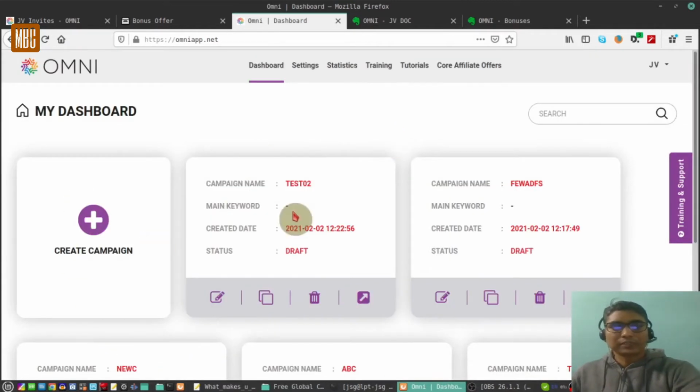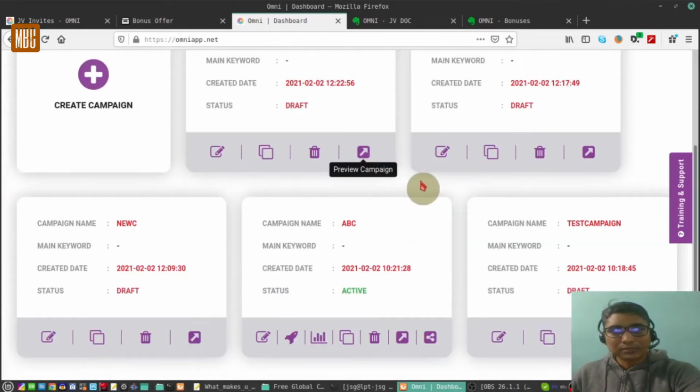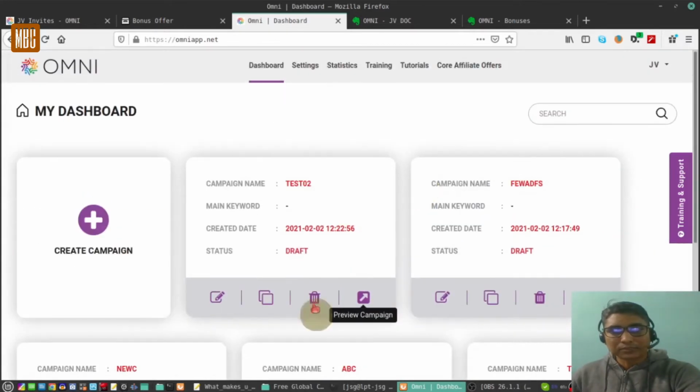Let us view our page by going to the dashboard. So here in the dashboard, we can see that the test2 campaign has been saved. You can preview the campaign over here. You can clone the campaign, you can delete the campaign, or you can edit the campaign. Let's preview the campaign. So it says at this time the preview is not available. Okay, very good.